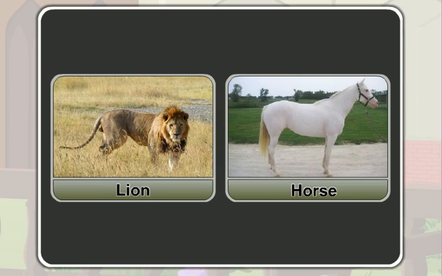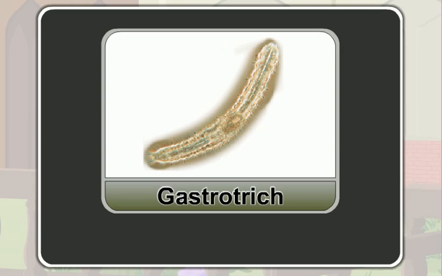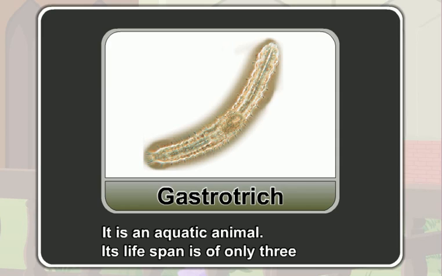But some animals have long lifespans. They live for many, many years. This is a gastrotrich. It is an aquatic animal. Its lifespan is only 3 days. It has a very short lifespan.